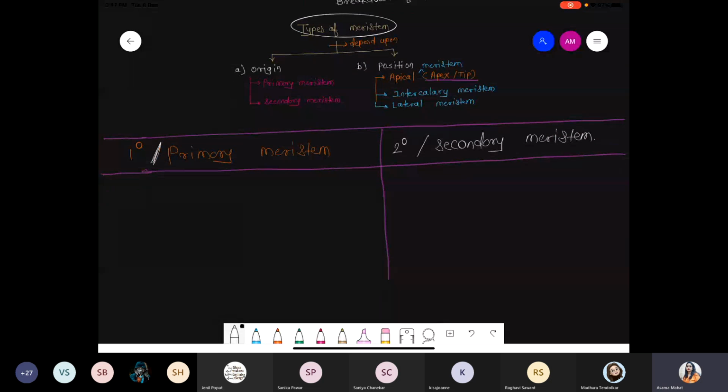First of all, we discuss all the information about the primary because one point is linked to the second, and the second is linked to the third. And then we talk about the secondary. Chalega? Because first of all, we discuss what is the initial developmental growth. That is primary meristem.